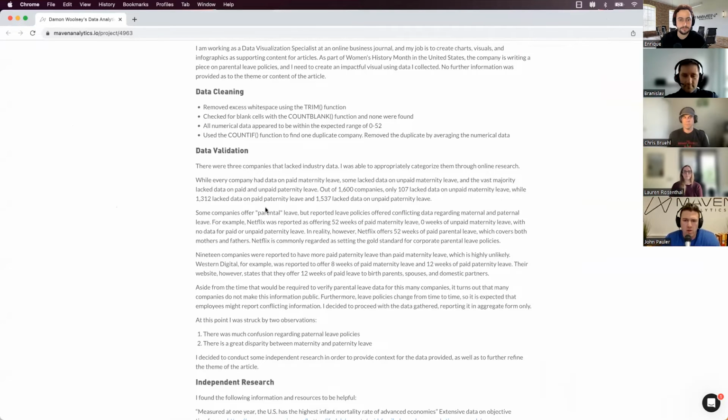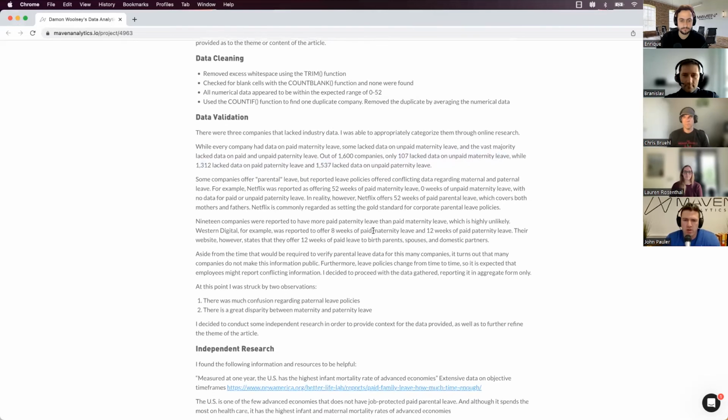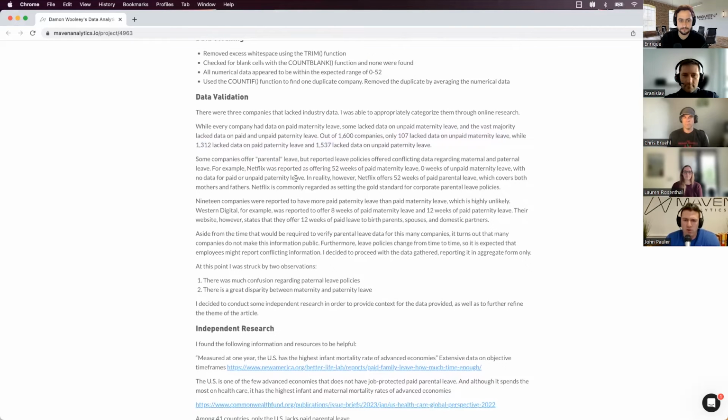One of the things that Damon did is quickly dive into everything and see how often data was missing. On maternity leave, he saw that it was much more frequently missing on paternity leave. So calling those out. He also did some great gut checks that he thought, just from critical thinking, didn't make a lot of sense.